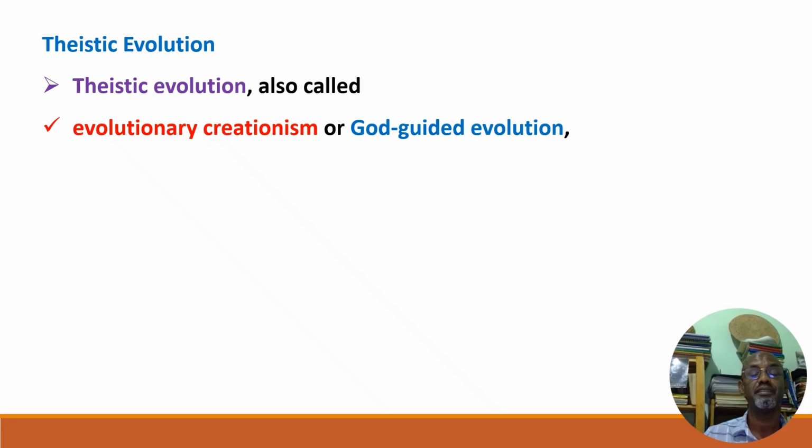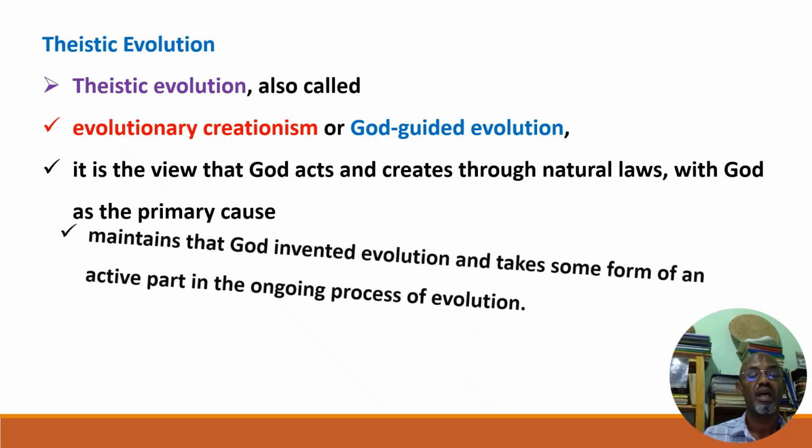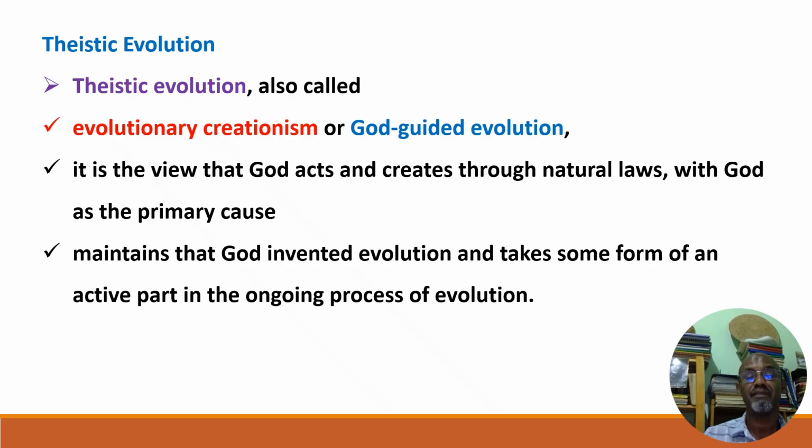They call it by multiple names. It is the view that God acts and creates through natural laws, with God as the primary cause, and maintains that God invented evolution and takes some form of an active part in the ongoing process of evolution.